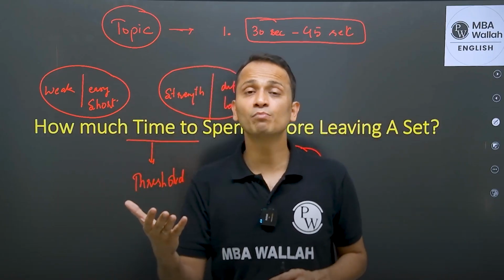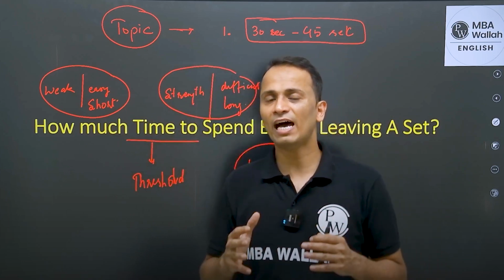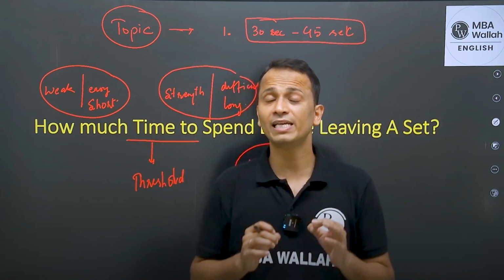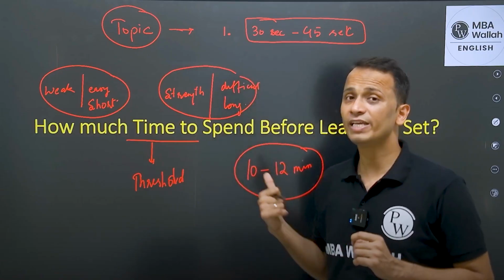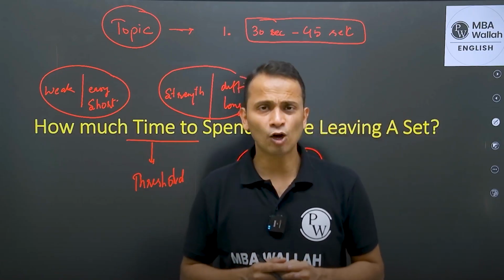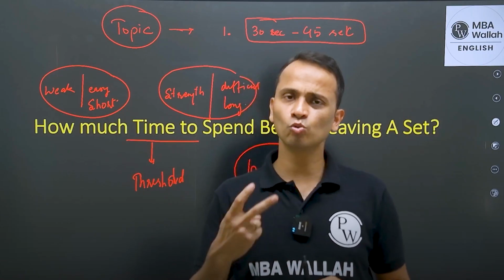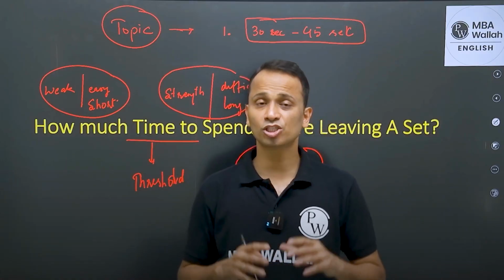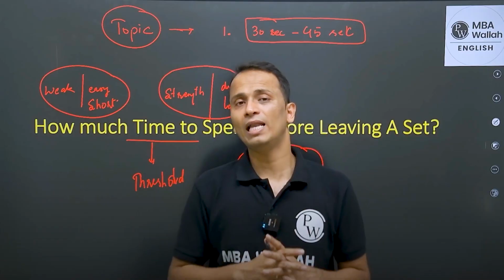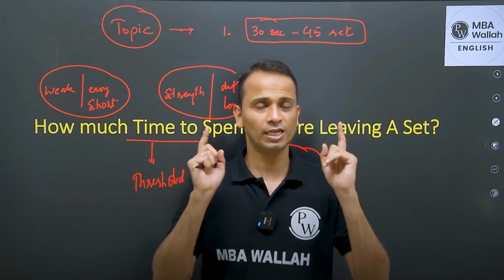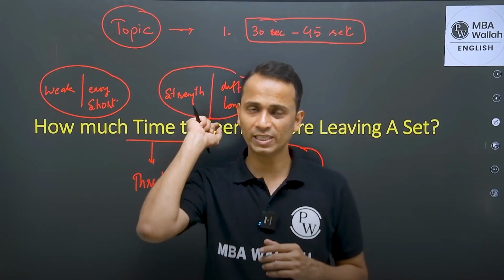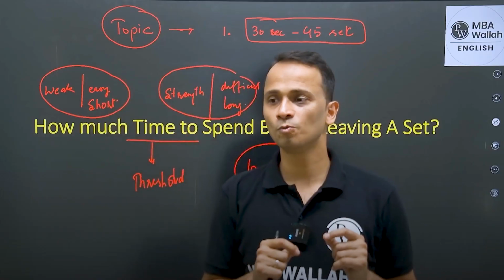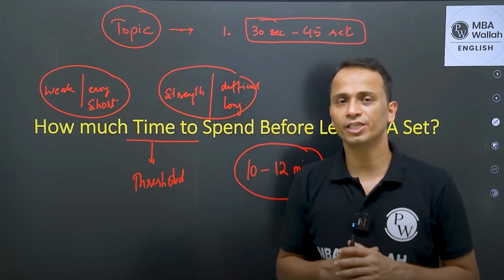Then the panic mode starts. So now we have wasted 15 to 20 minutes, which is approximately half of the time that we get for the entire section. And now we are under pressure of attempting 2 or 3 sets in the remaining 20 minutes, which leads to a collapse in this section. Now, a collapse in the LRDI section, you will take this hangover to the next section, and you will also not do well in the quant section.